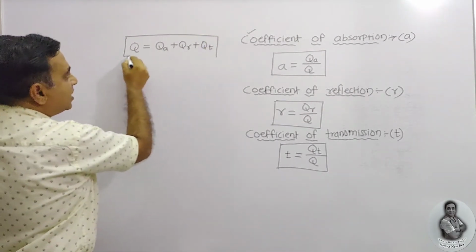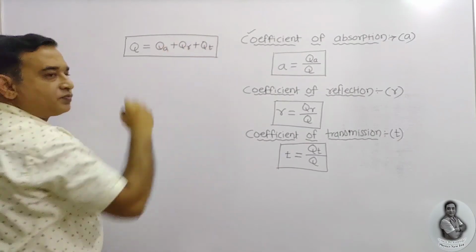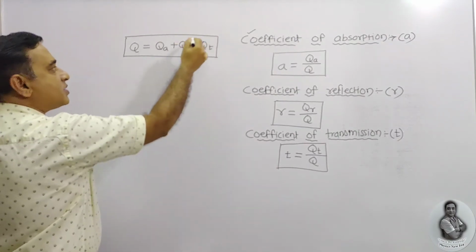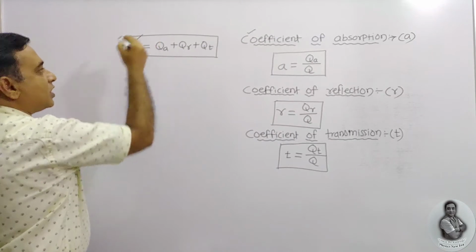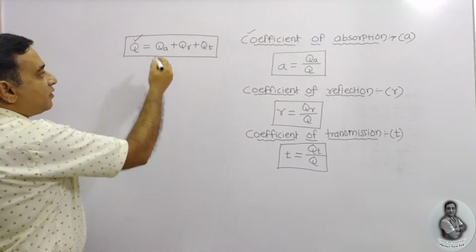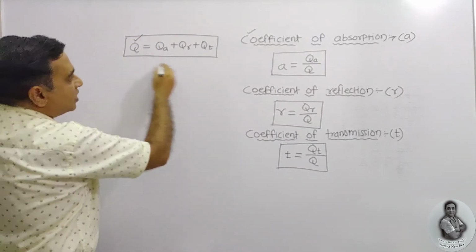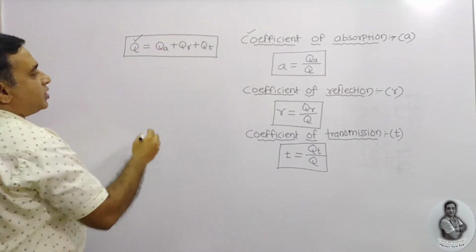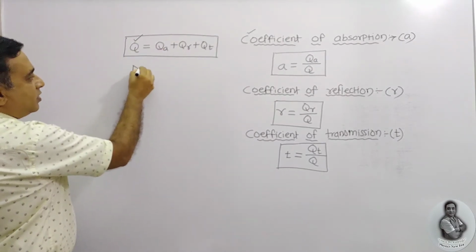The total energy is the addition of these three. If we add these three, we get the total energy. So we are going to divide the above equation throughout by Q.